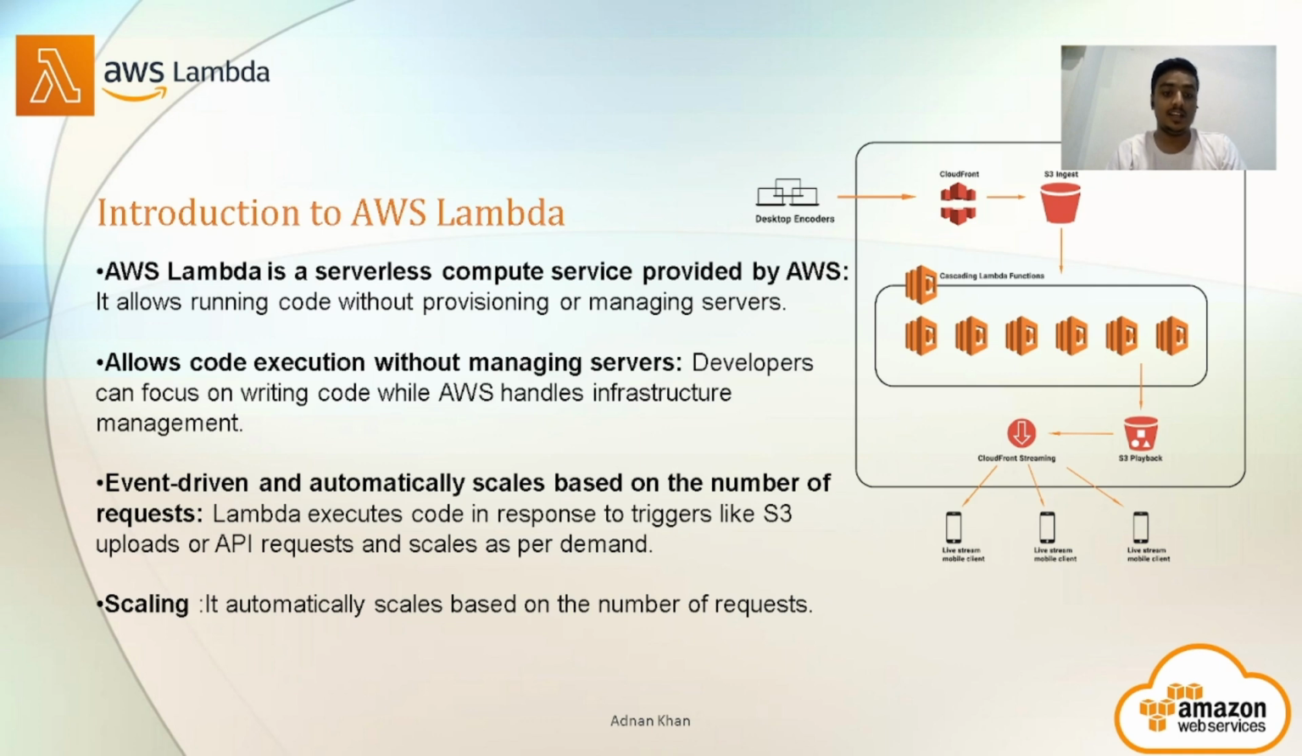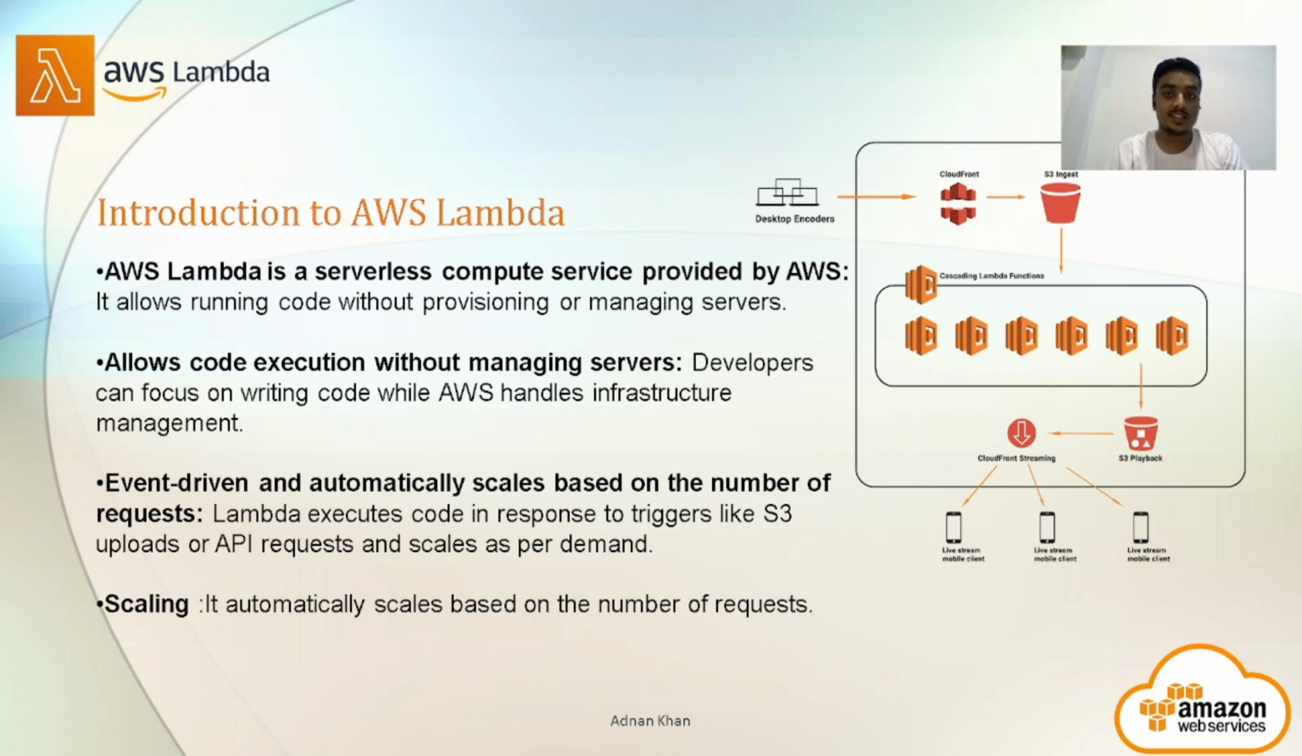It is event driven and automatically scales based on the number of event requests. Event driven means whenever any function has to be executed, it is executed through triggers which are created by the events. Which means whenever any event is created, triggers are created and it is responded to by the function. AWS Lambda has Lambda functions created already.